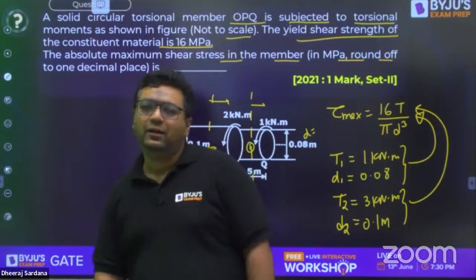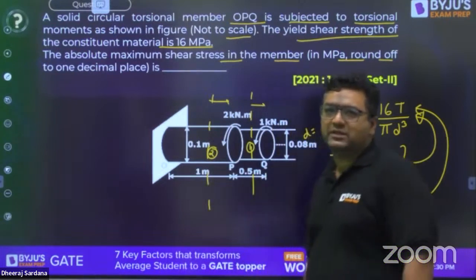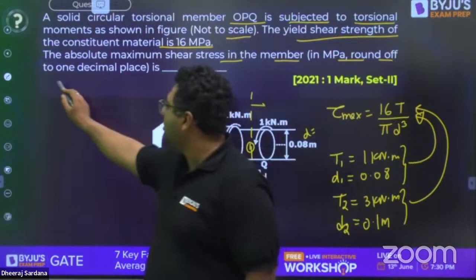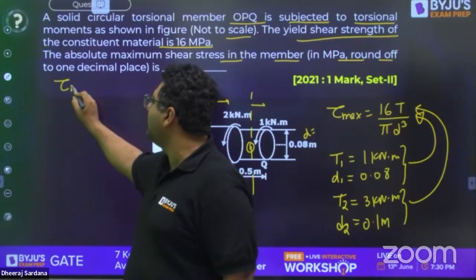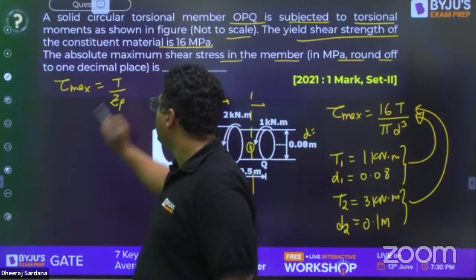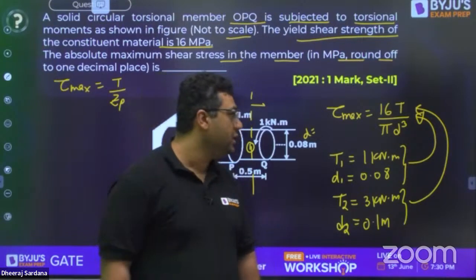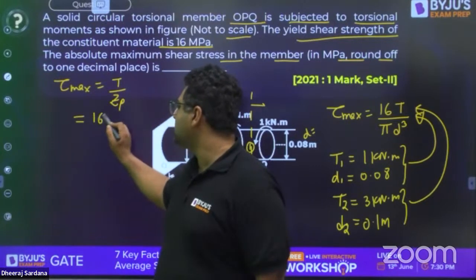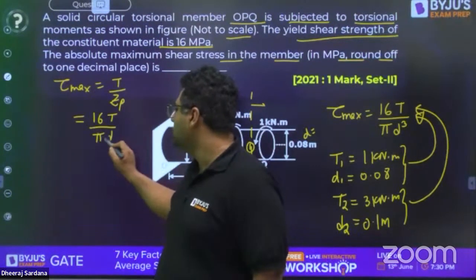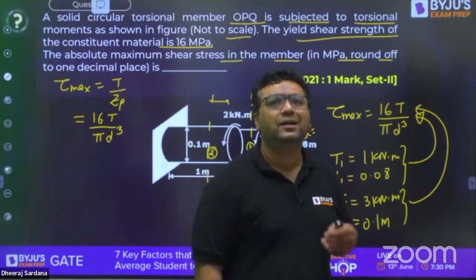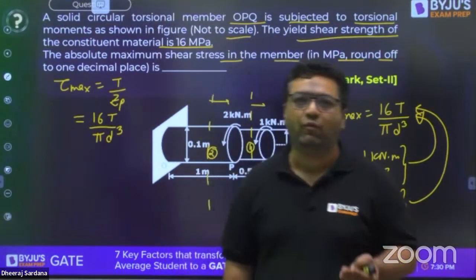No, dear. They are not asking about angle of twist. Whenever we are talking about the shear stress formula, tau max is given as T by ZP. So when you apply this T by ZP, the answer will come out to be 16T by pi d cube. So distance is not coming in the stress formula. Distance is coming in the angle of twist formula.